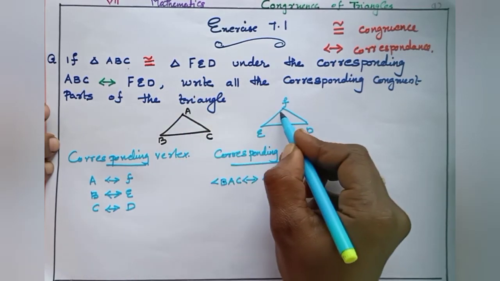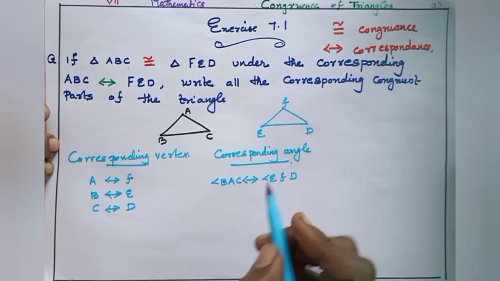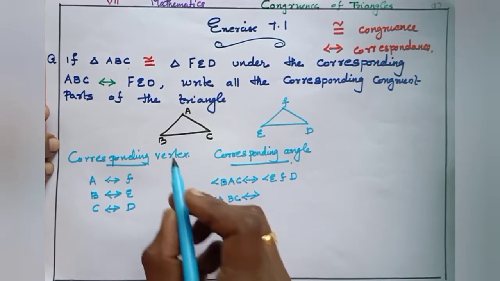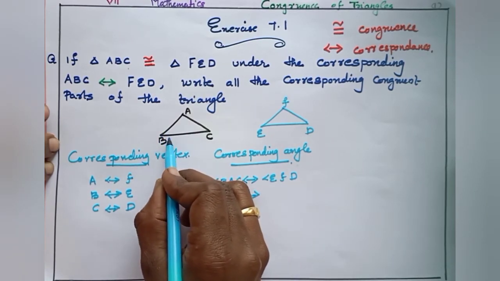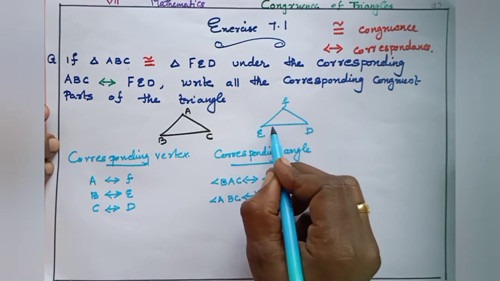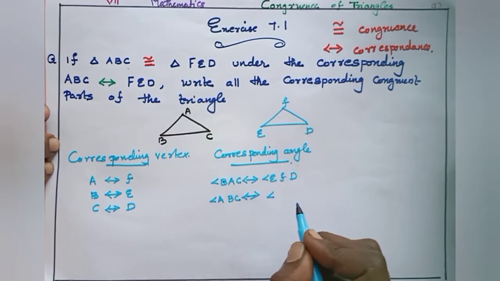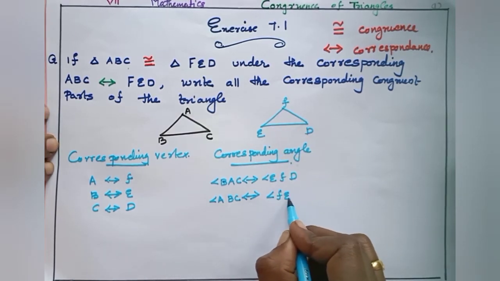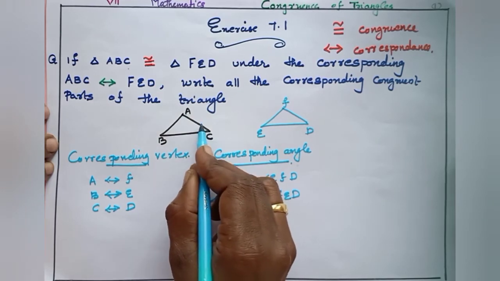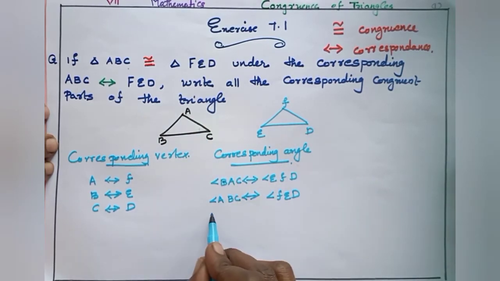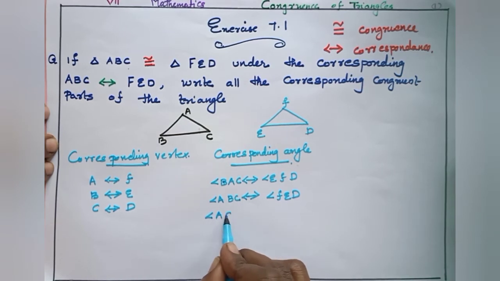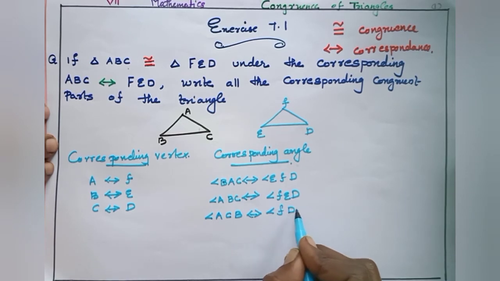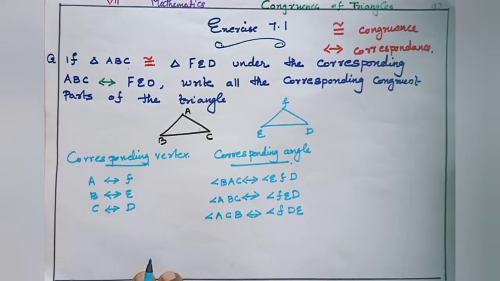Angle A lies on angle F. Then angle ABC corresponds to this angle B, which lies on angle E. So we can write angle ABC, the name of the angle is angle FED. Then this angle C lies on angle D. So angle ACB corresponds to angle FDE. Corresponding angles.